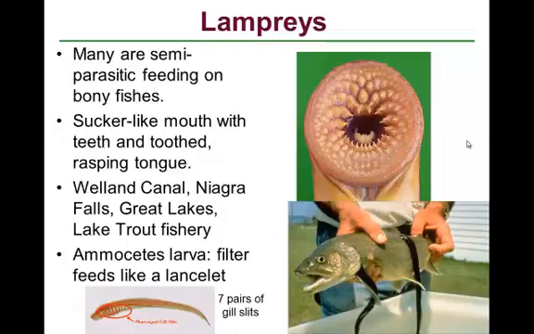And so they actually, this is true, it sounds like science fiction, they put electrified grids across these tributaries and electrified many of the adults. In addition, they also used chemical larvicide so that those adults that did get through the grids and did spawn and the young were up there filter feeding, they actually put chemicals that would kill those larvae, the Ammocetes larvae. And they actually brought it somewhat under control, but the lake trout fishery is not as good as it was before, but it's recovered somewhat from the severe hit that it took. And we're going to conclude this module right here.